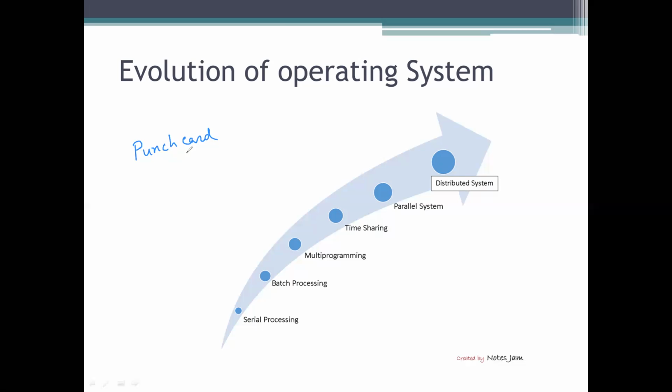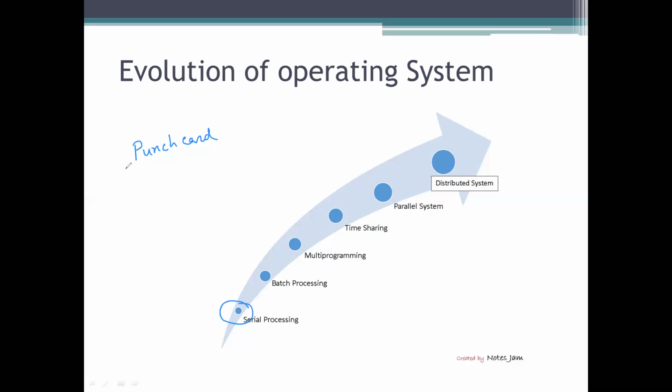Okay. So in this way, the operating system which supports serial processing works. Fine.